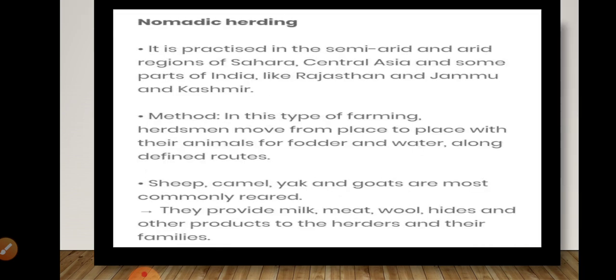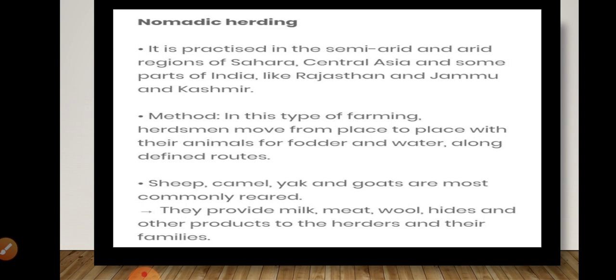So next, nomadic herding. Nomadic herding is also a very important type of farming. It is practiced in the semi-arid and arid regions. So nomadic herding is practiced in desert areas like the Sahara, Central Asia and some parts of India like Rajasthan and Jammu and Kashmir. Okay, so what is the method of nomadic herding?